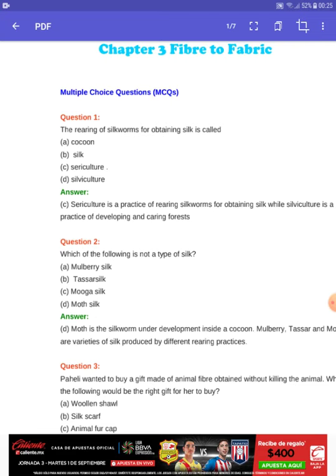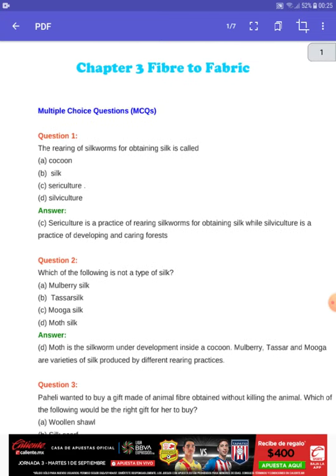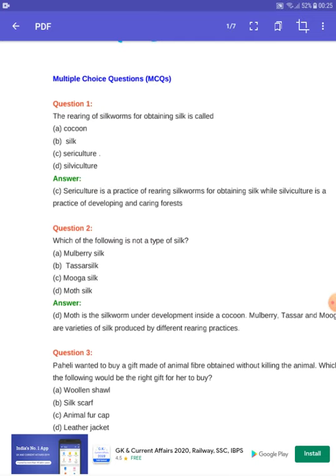The first question is: the rearing of silkworm for obtaining silk is called? So that is called sericulture. Okay. So there are four options: cocoon, silk, sericulture, and silviculture. So silk is the product, cocoon is the stage, and sericulture is the process of rearing silkworm. Actually, there are two things. First thing is sericulture, and the other is moriculture. Moriculture is the rearing of, or you can say the production of, mulberry leaves. So that is moriculture, and the rearing of silkworm for obtaining silk is called sericulture.